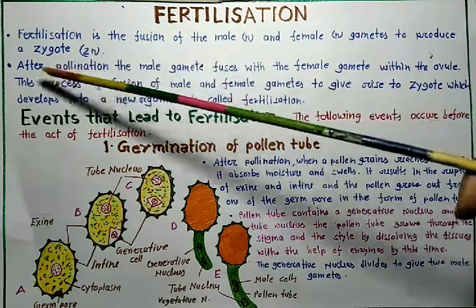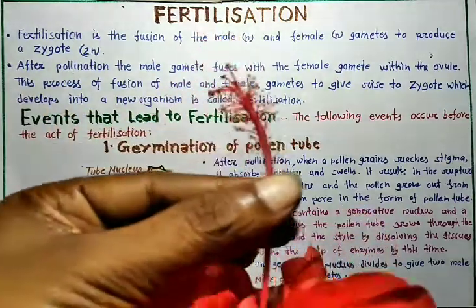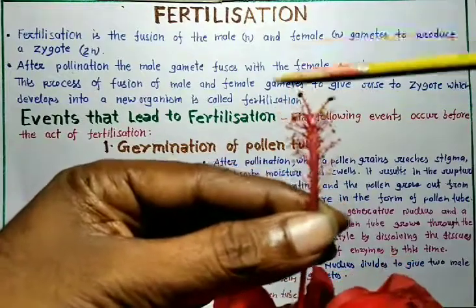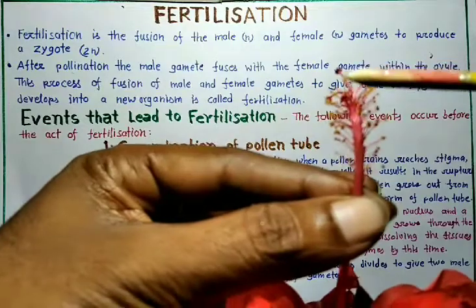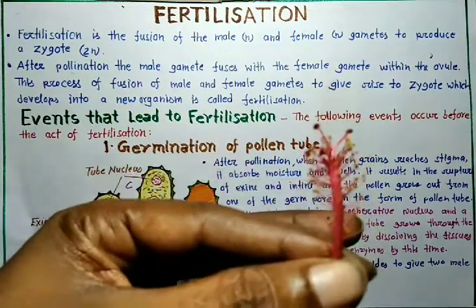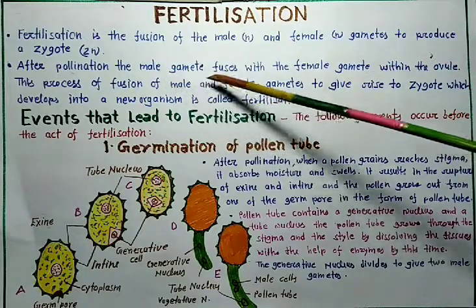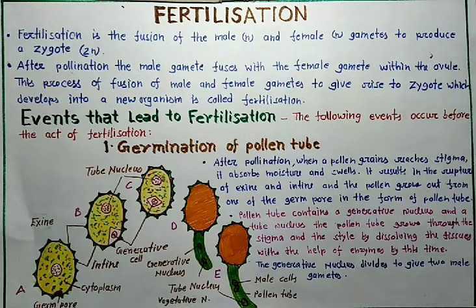Now, in the second definition, after pollination. What is pollination? When pollen grains reach the stigma, this process is called pollination. After pollination, the male gametes fuse with the female gametes within the ovule.